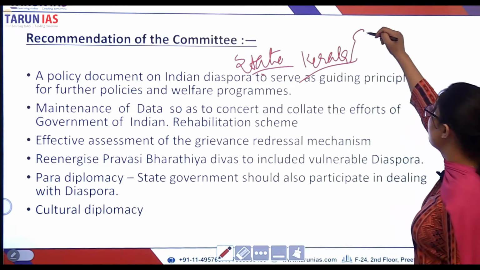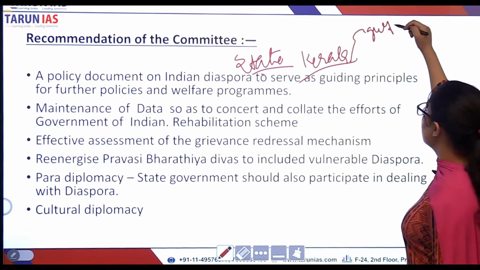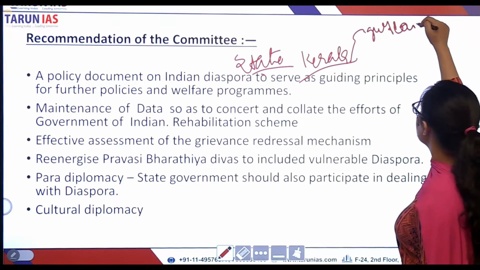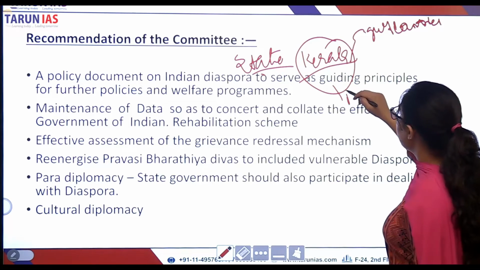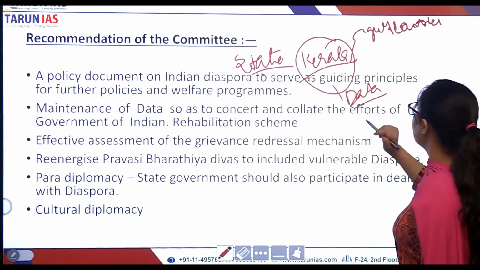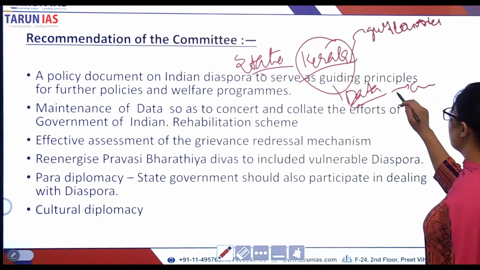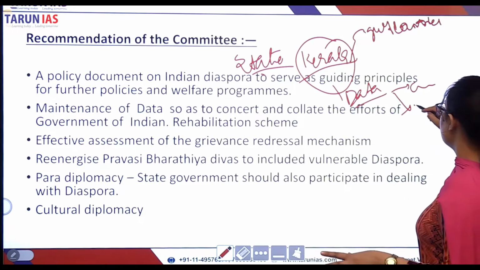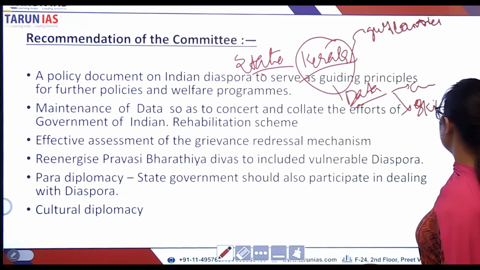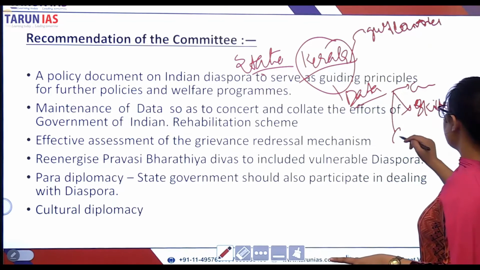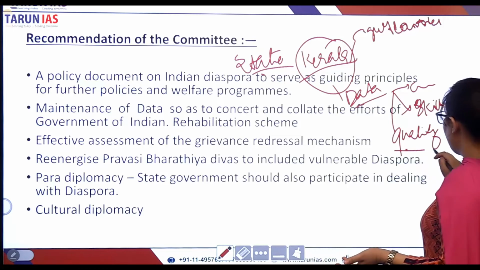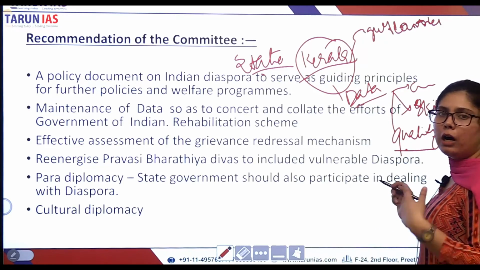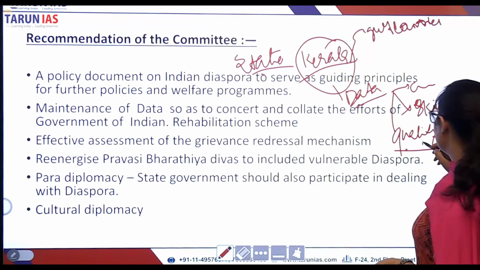People from Kerala move to the Gulf countries to work. Now, what happens? The Kerala government can maintain data on how many people are in what occupation and what their profile is. That means what kind of skills they have, what their qualification is, why they have moved, for how long they have moved and for how long they have been working in that country.